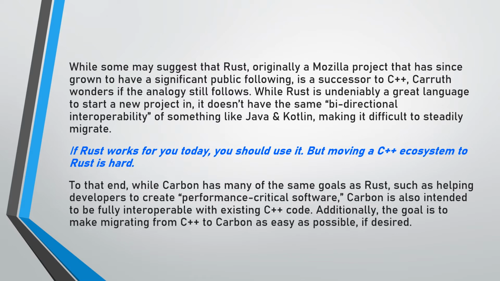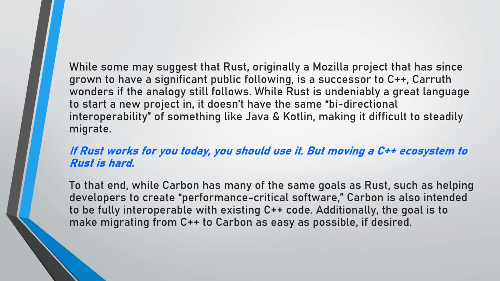Some may suggest that Rust, originally a Mozilla project that has since grown to have a significant public following, is a successor to C++, but Carruth says the opposite. While Rust is undeniably a great language to start a new project in, it doesn't have the same bidirectional interoperability of something like Java or Kotlin, making it difficult to steadily migrate. Moving a C++ ecosystem to Rust is hard, which is where Carbon comes in.